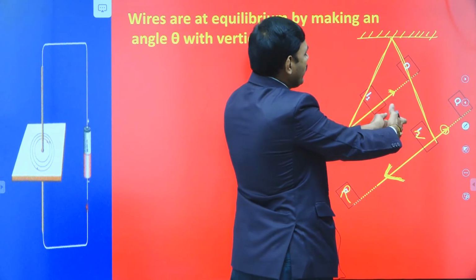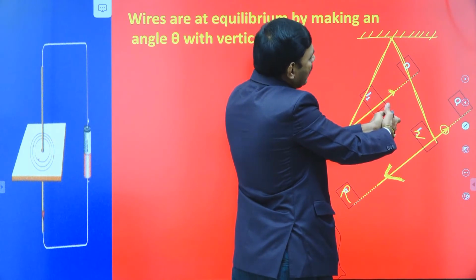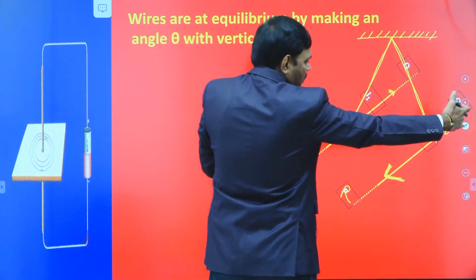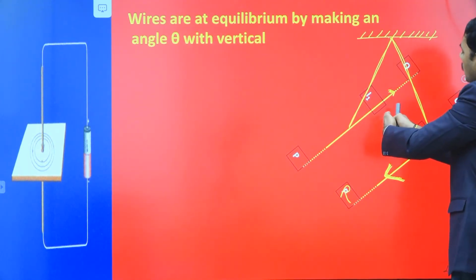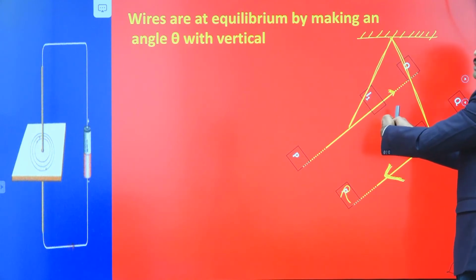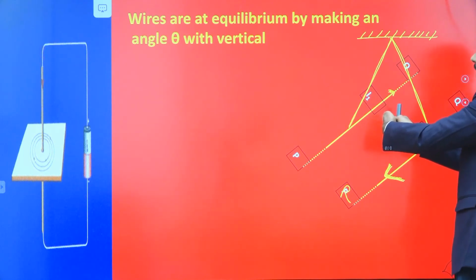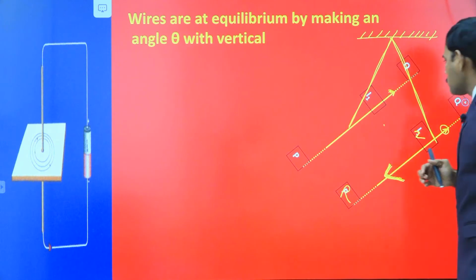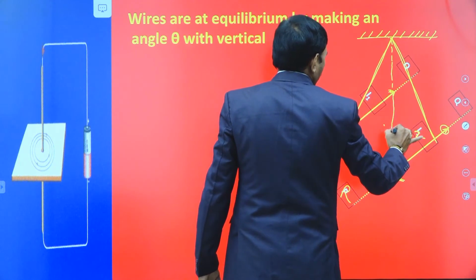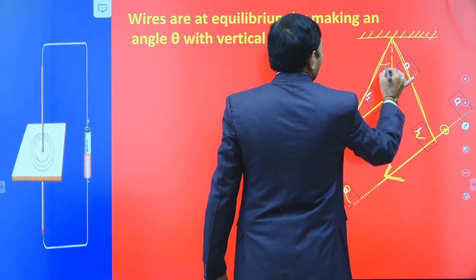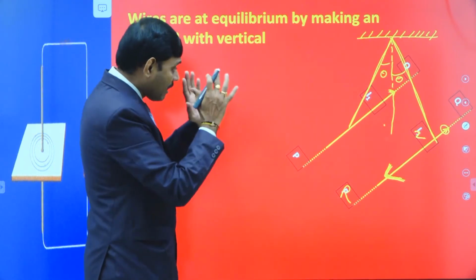Observe, look into my hand. Two wires are here before giving currents to them. When we allow the current to pass through the two wires, they repel each other because of the opposite directions of flow of current. Let them be close to each other in the absence of current. When we allow the currents I1, I2 respectively in opposite directions, they start to repel. Therefore, they move away from each other until they come to equilibrium. This is the present condition, where each wire makes angle theta with the vertical and comes to equilibrium.